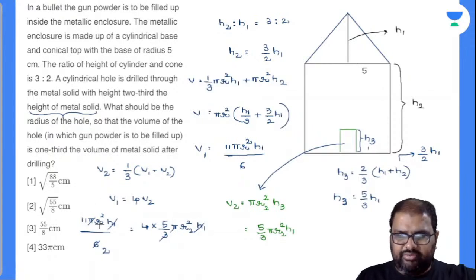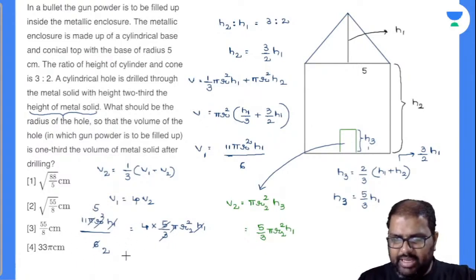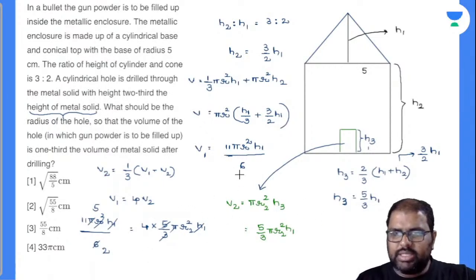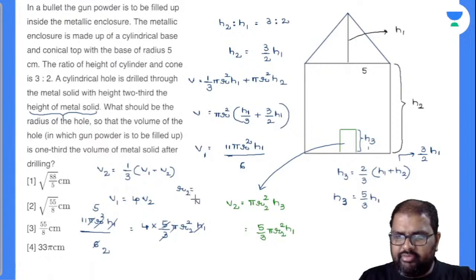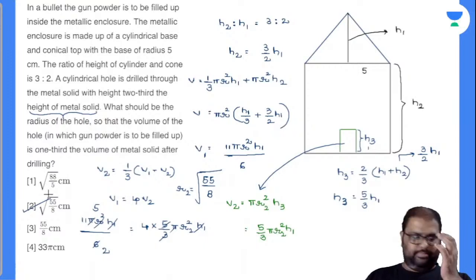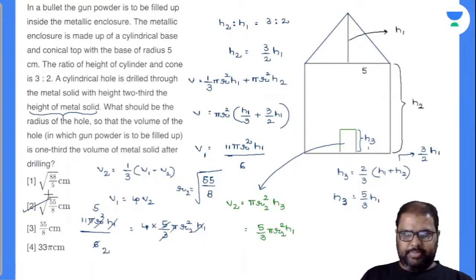So 5 into 5 is 12. So 1, 5 gets cancelled. 5 will be left over here. This is 55. 55 by 8. So R2 value is nothing but equal to how much? R2 value is nothing but equal to root of 55 by 8. So how many of you got the same answer there? Your option number 2 will be the clear. Answers, beautiful question here. Done.